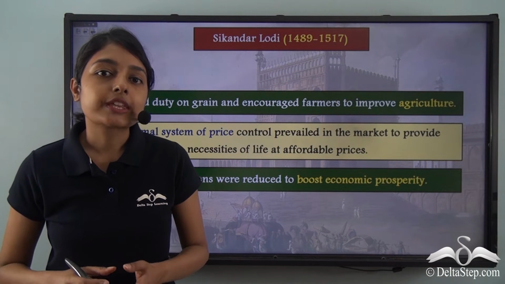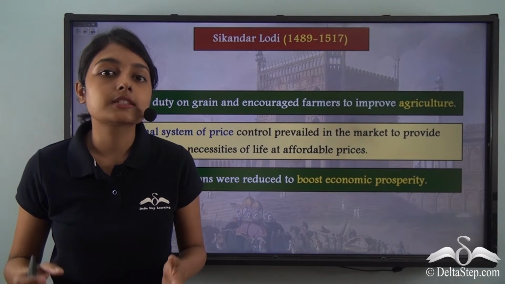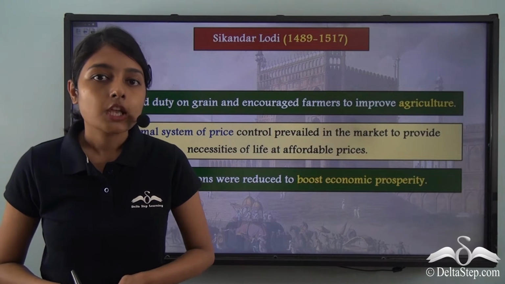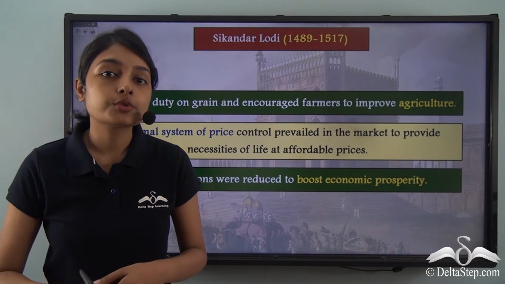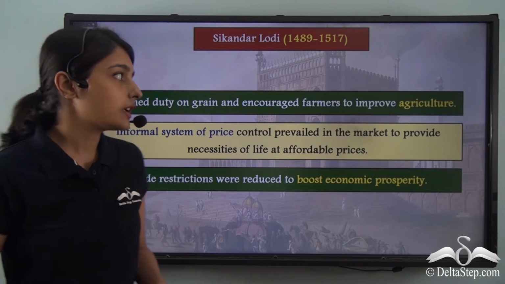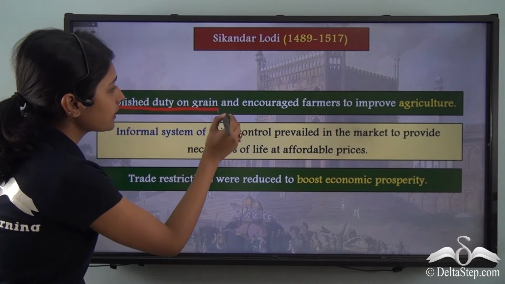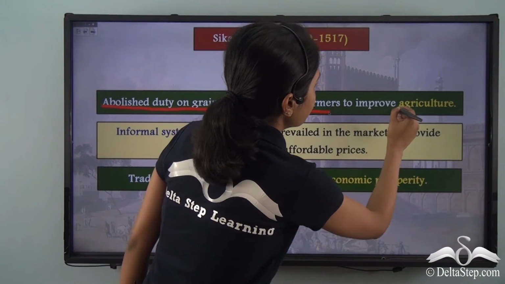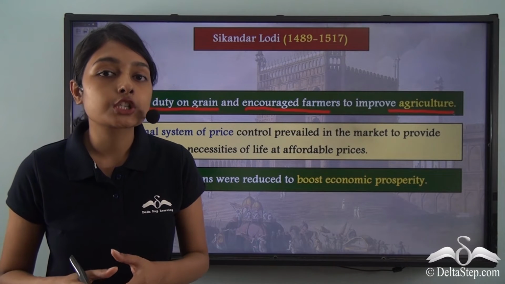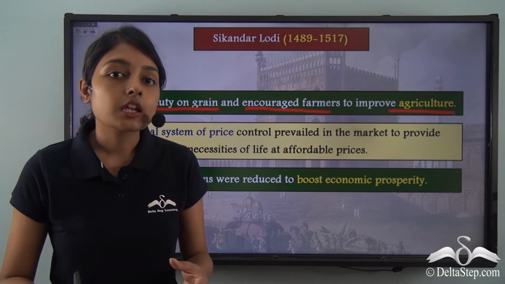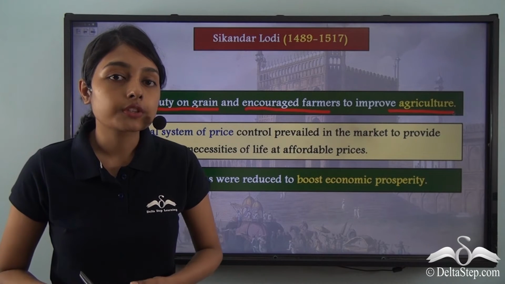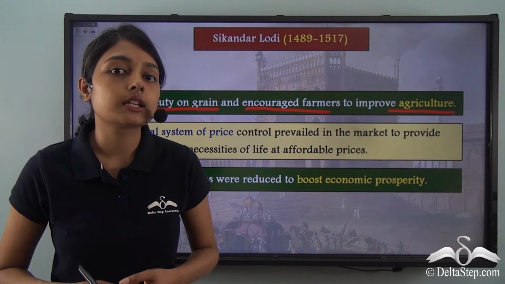Through this discussion, we came to the point that Sikandar Lodi had devoted himself to expanding his dynasty and strengthening its power. We also learnt that he tried to develop agriculture and industry. In the process of developing agriculture, he abolished duty on grain and encouraged farmers to improve agriculture. By abolishing duty on grains, the farmers were encouraged to work properly, because they no longer had to pay various duties. In this way, agricultural growth was promoted during the rule of Sikandar Lodi.